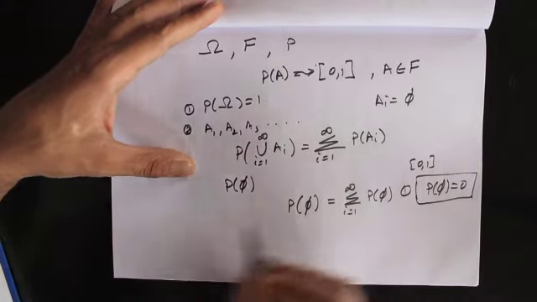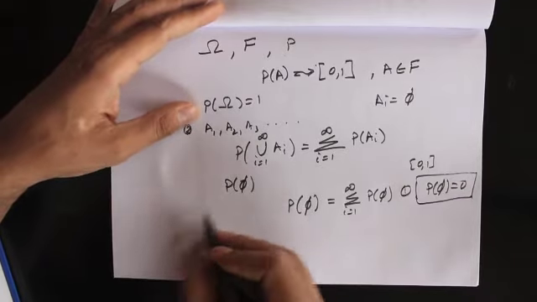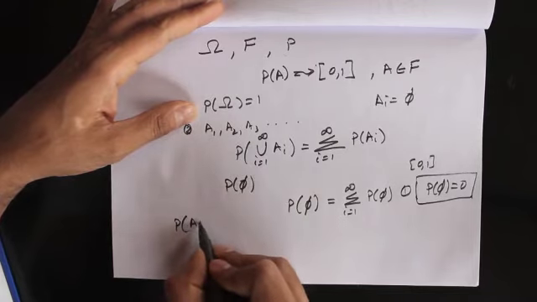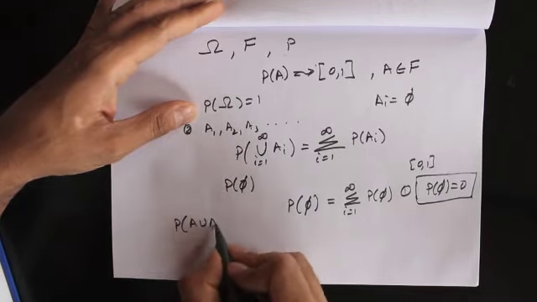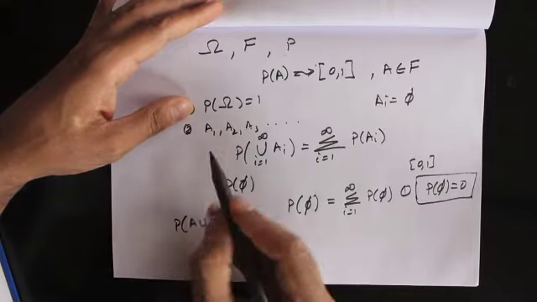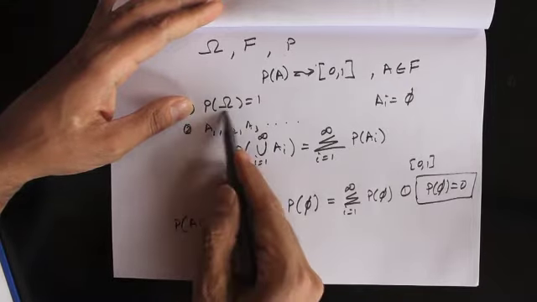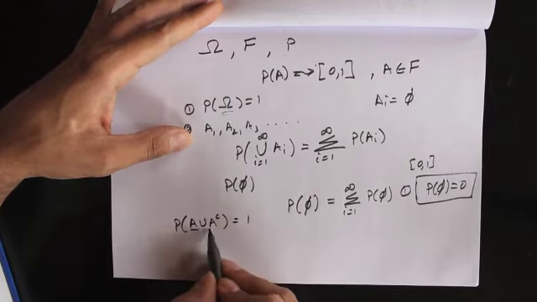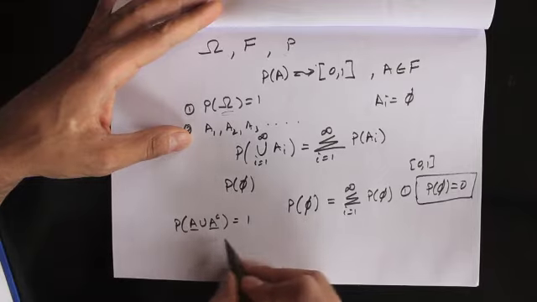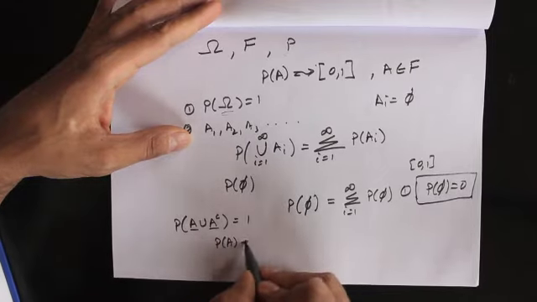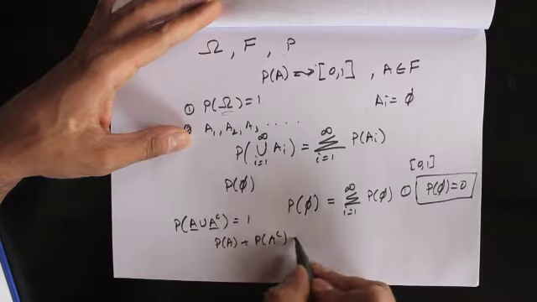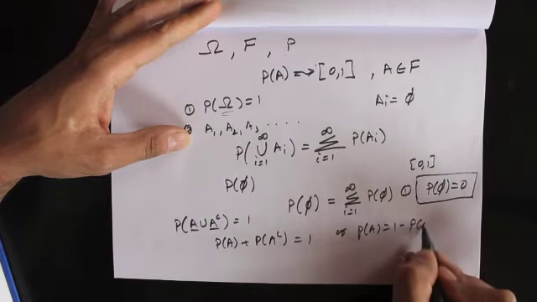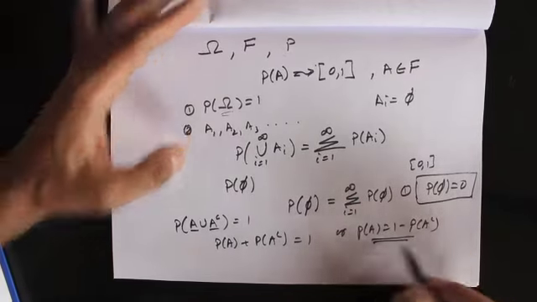So that's one conclusion. The second thing we can see is that the sample space can be written as the union of a set A and its complement. A union of A and its complement gives the entire sample space, and the probability of this is equal to 1. Because A and its complement are disjoint sets, I can write this as the probability of A plus the probability of A complement equals 1, or P of A complement equals 1 minus P of A. So this is another conclusion that we get.